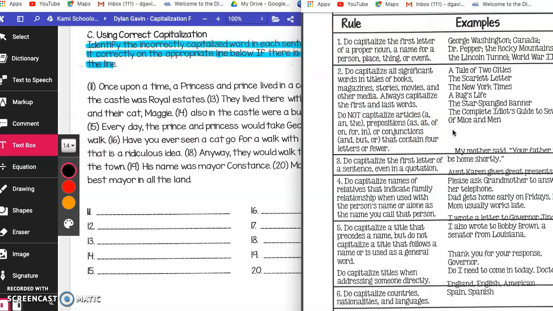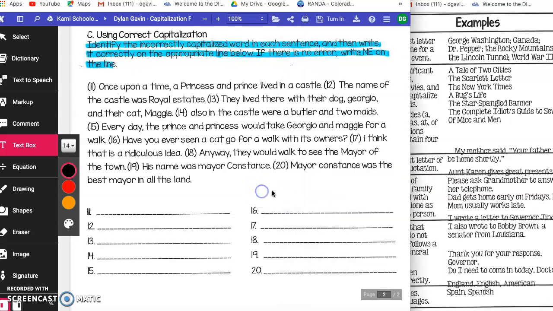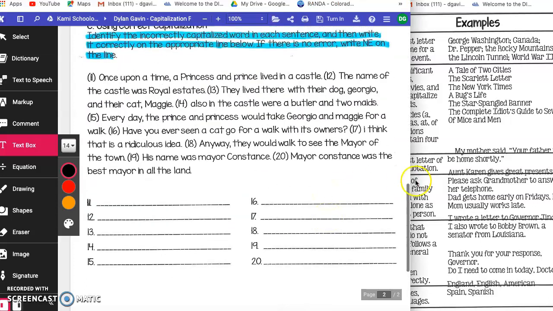Okay, use these notes to help you go back and forth. That is why I showed you how to open up both of them at the same time. All right, just an easy little way, kind of a cheat sheet on the right for you guys. Okay, use your resources wisely. When you are done, that is part C.